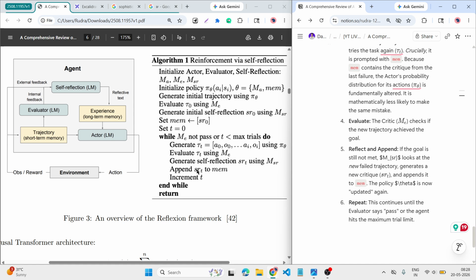Then it's appended to the SR, meaning the long term memory, and increments the T. The higher the similarity score, that's where we are doing the top three. At that time they check using the Google Scholar algorithm top three rank. After that they rank, they give that input, then that ends.